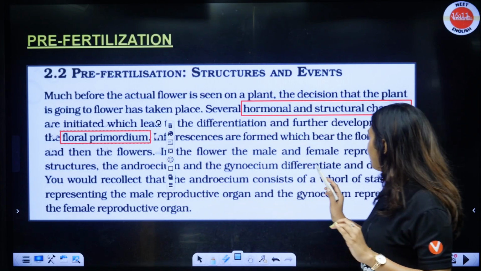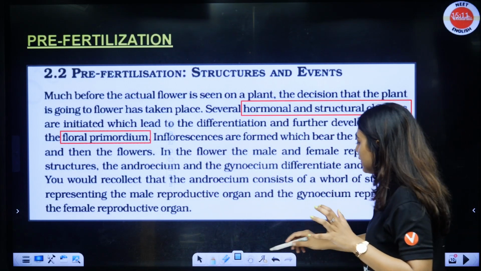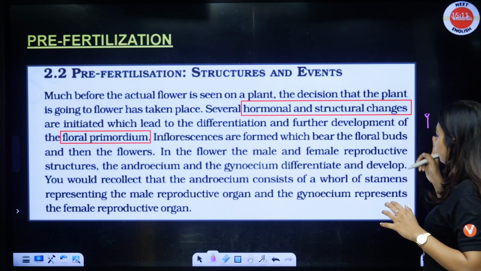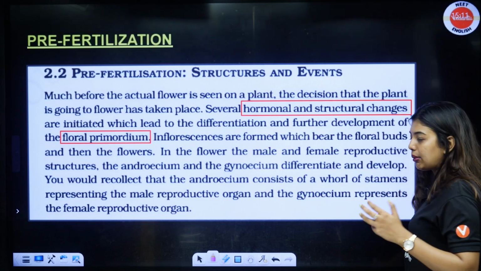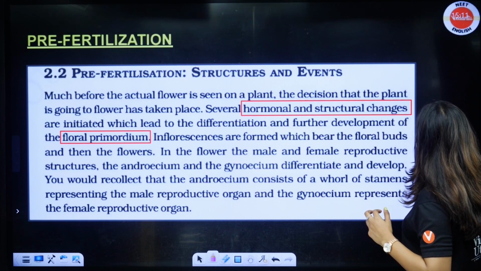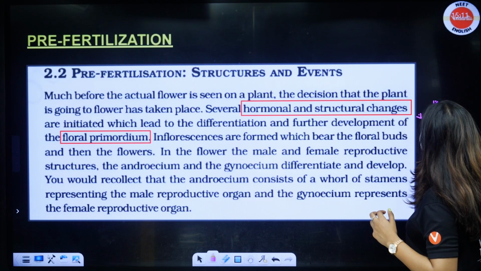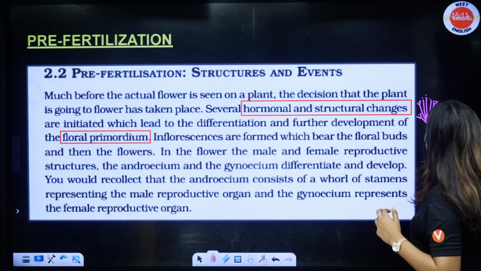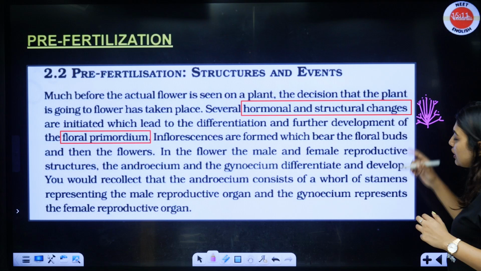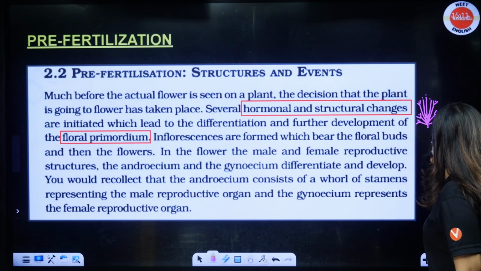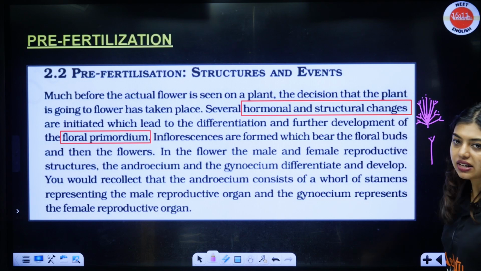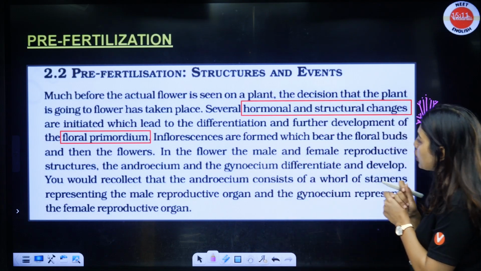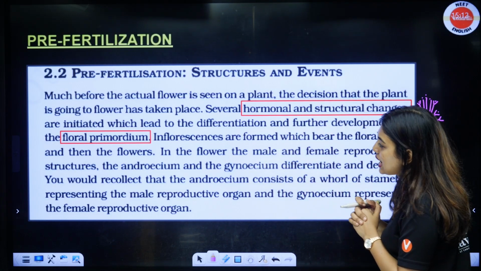Now, inflorescences are formed which bear floral buds. Inflorescence, just imagine, if there is only one flower like this, will the insect get attracted? No ma'am, it will not. So what do we do? We do like this. Now will the insect get attracted? Obviously, ma'am. Will the insect be attracted to this or this? It will obviously be attracted to this. So this is an inflorescence, where a group of flowers come together. Inflorescences are formed which bear the floral buds and then the flowers.